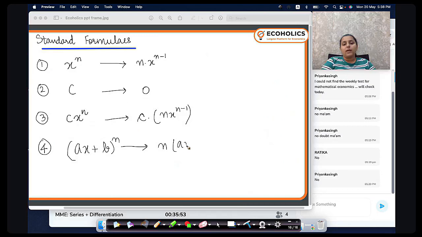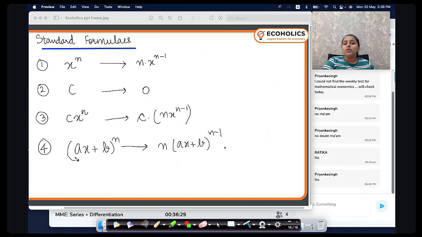n bracket, the function basically becomes n times (ax plus b) raised to the power n minus 1. Now, this is the derivative of a power function. But the power function is itself based on terms of x. So, मतलब ये तो एक function हो गया, bracket raised to the power n. But this power function is itself based on some function of x. So whenever x changes, it will have a two-side impact. First, it will change this, and then it will change the entire function.